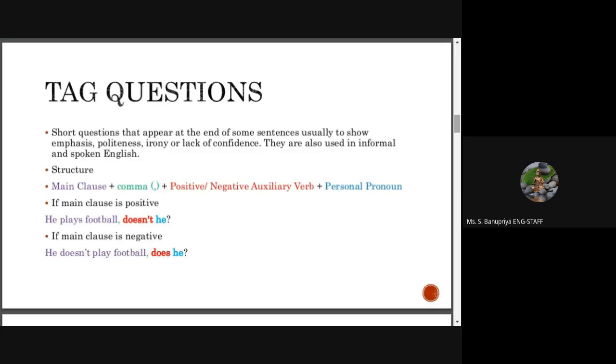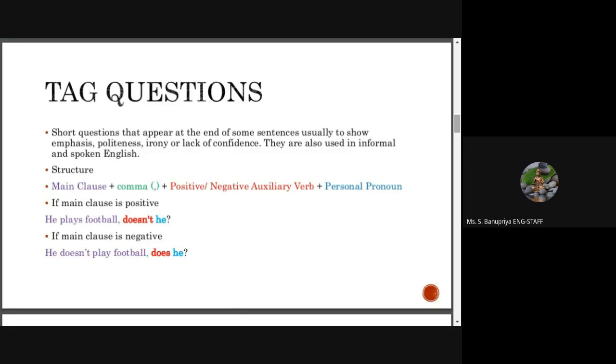The structure of it is main clause plus positive or negative auxiliary verb and then personal pronoun. You can see the example. There are two main points. If the main clause is positive, then the tag should be negative. If the main clause is negative, then the tag should be positive. You can see the first example: he plays football.